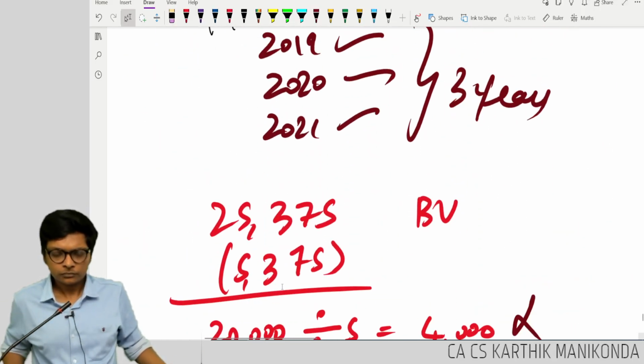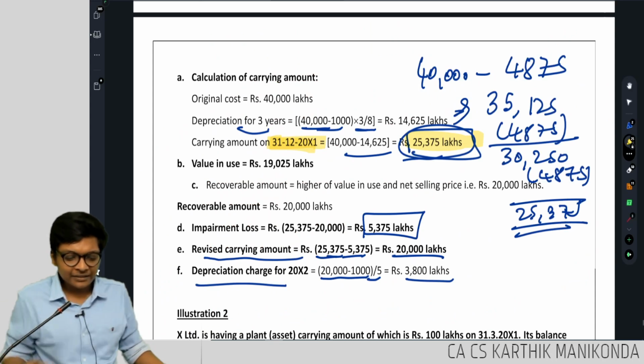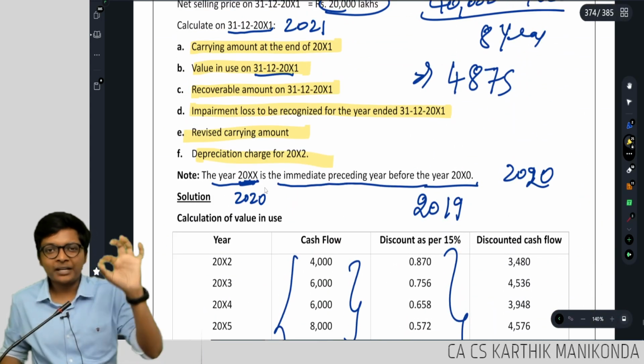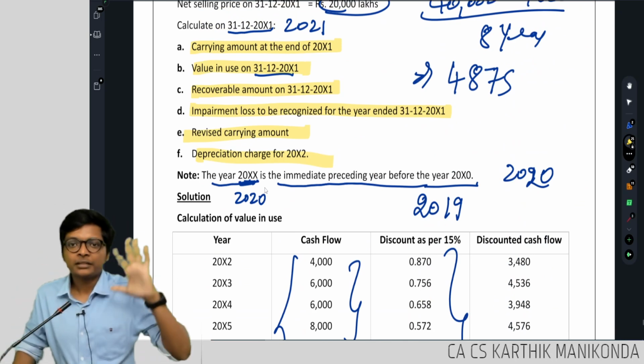This sum, they have given the dates like this, XX and all. Don't worry. In the exam, it will be properly 2022, 2025. They will give it properly.